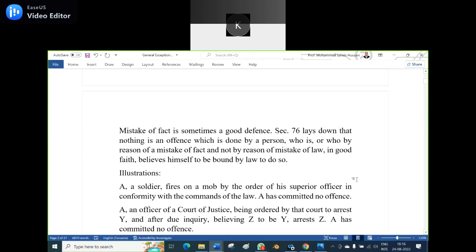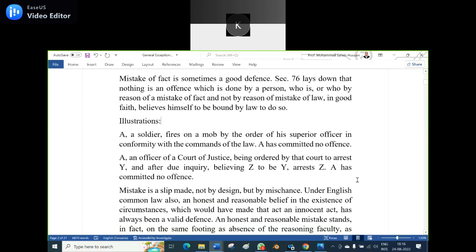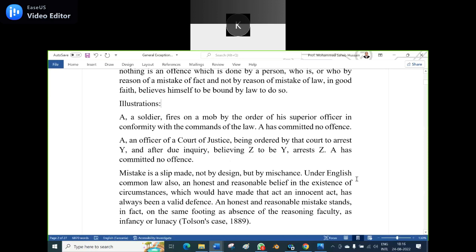It should be a mistake of fact, not a mistake of law. Illustrations, I have already discussed this one. A soldier fires on a mob by the order of his superior officer in conformity with the commands of the law. So he has been commanded to fire on the mob by his superior officer. So A has committed no offense. So that is the general exception.